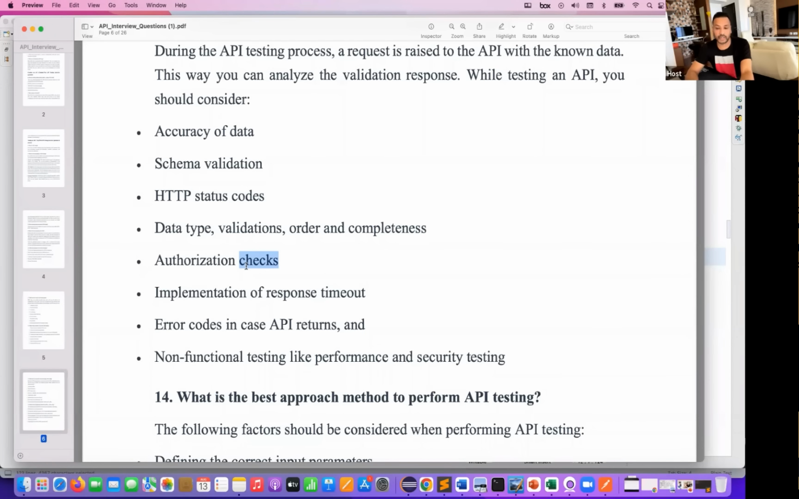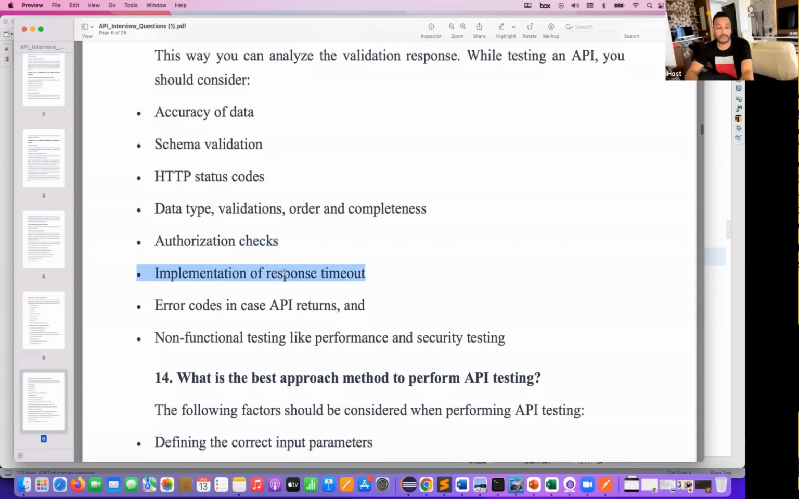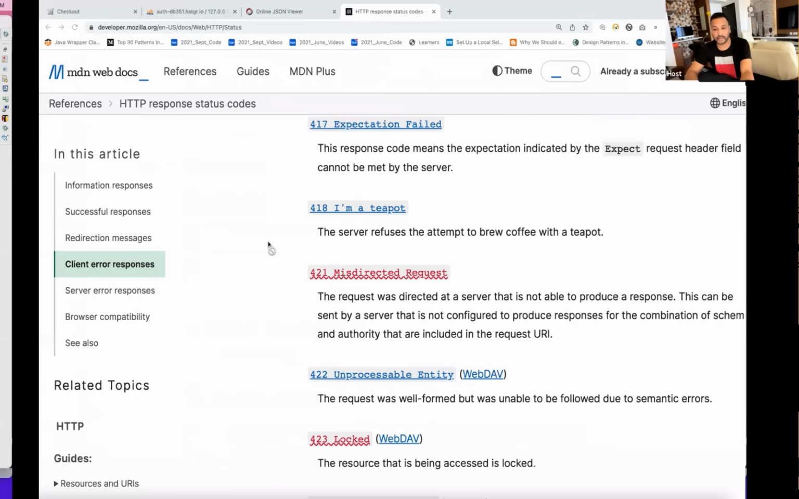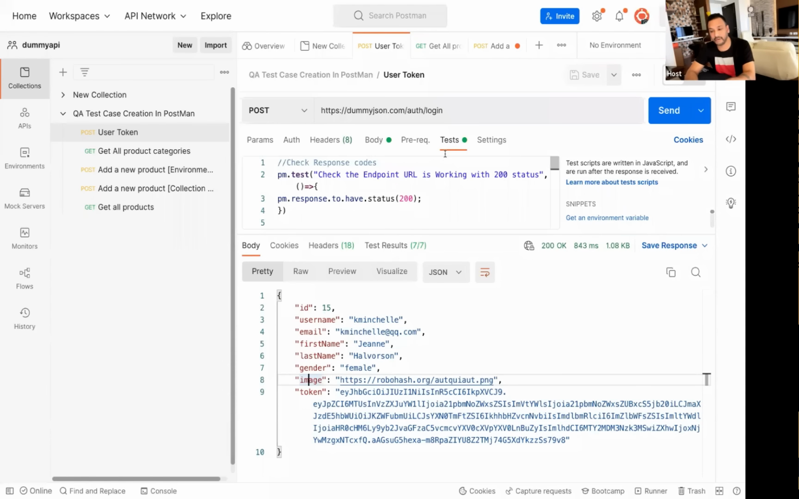You have to make sure that if your APIs have authorization checks, they should not allow you to hit the APIs without any token, token ID, username or password, or any kind of session ID or token ID that you are generating. It should not be allowed without that. Implementation of the response timeout also plays a very, very important role. That is what I showed you here in Postman, these are the test cases that I have written.